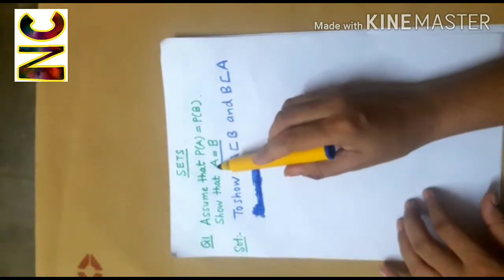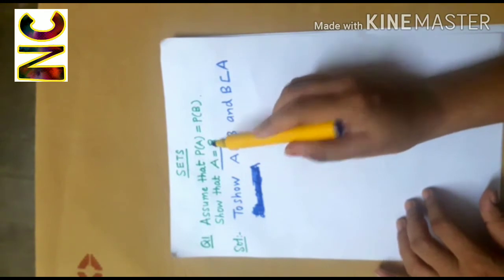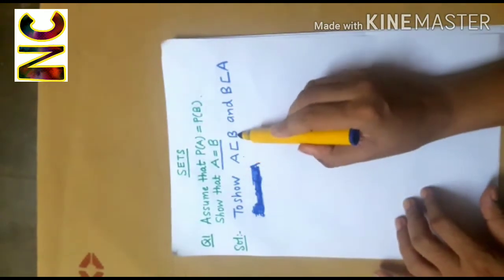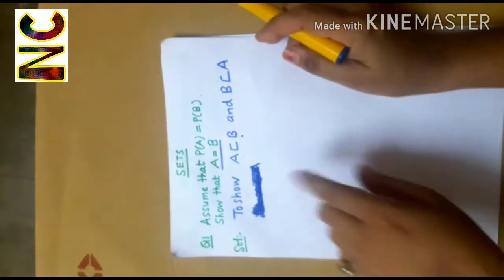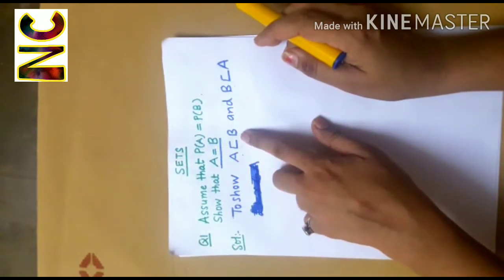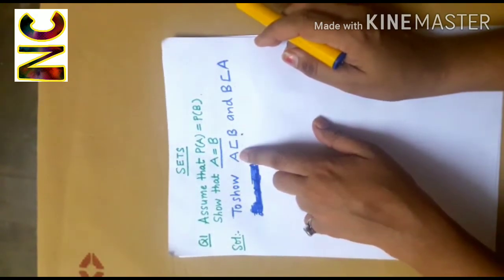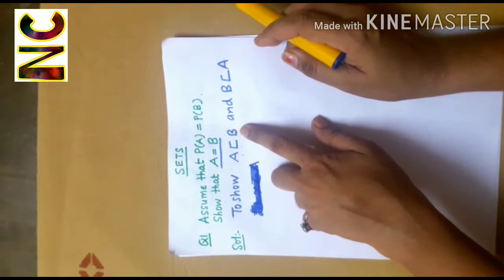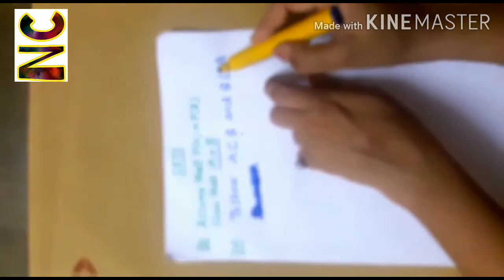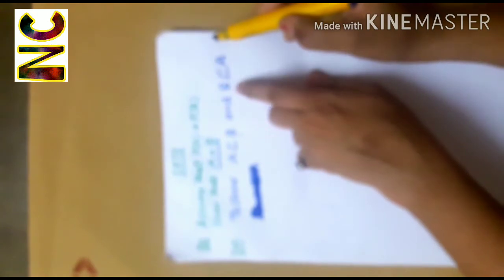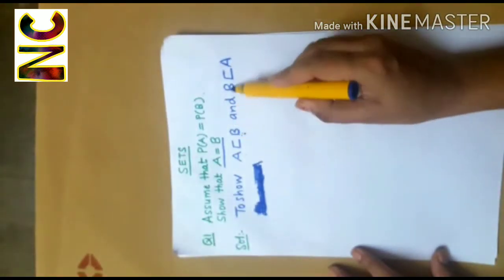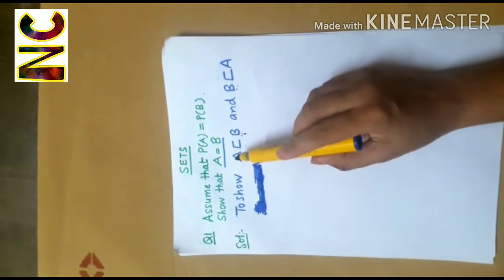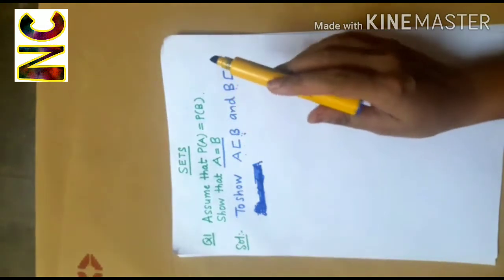In order to show that A and B are equal sets, I'll show that A is a subset of B and B is a subset of A. When A is a subset of B, it will imply that every element of set A is in the set B, and when B is a subset of A, it will imply that every element of B is in set A. So when these two hold, it means that A and B are exactly the same.